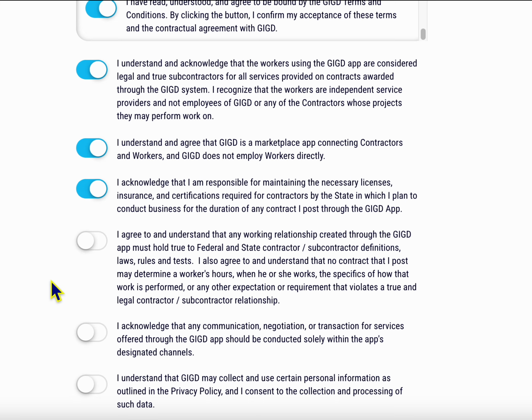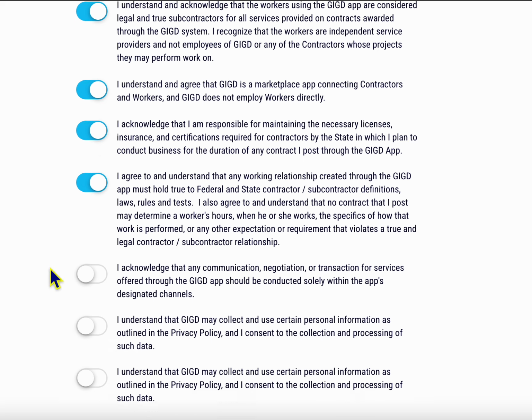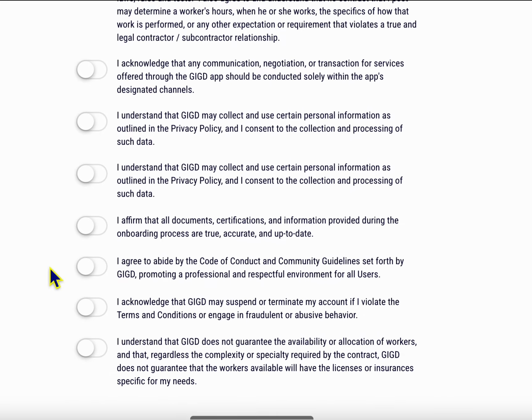I also agree to and understand that no contract that I post may determine a worker's hours, when he or she works, the specifics of how that work is performed, or any other expectation or requirement that violates a true and legal contractor-subcontractor relationship. I acknowledge that any communication, negotiation, or transaction for services offered through the Gigged app should be conducted solely within the app's designated channels. I understand that Gigged may collect and use certain personal information as outlined in the privacy policy, and I consent to the collection and processing of such data.